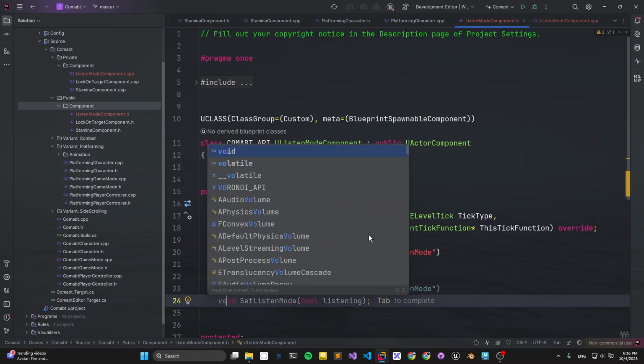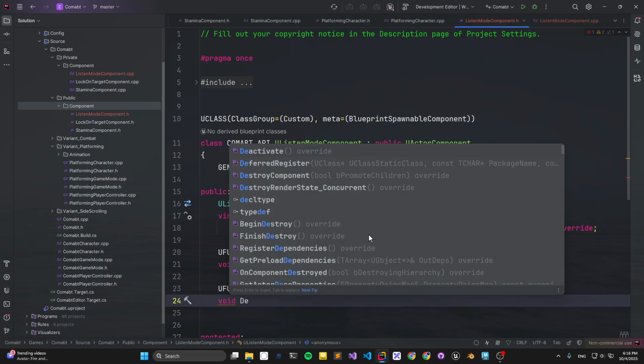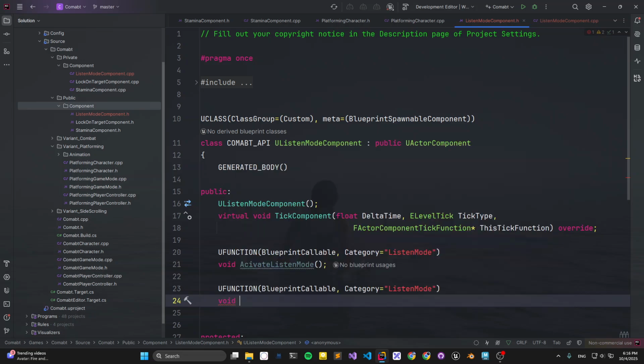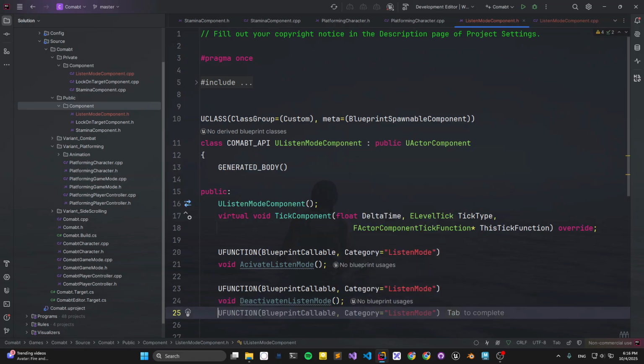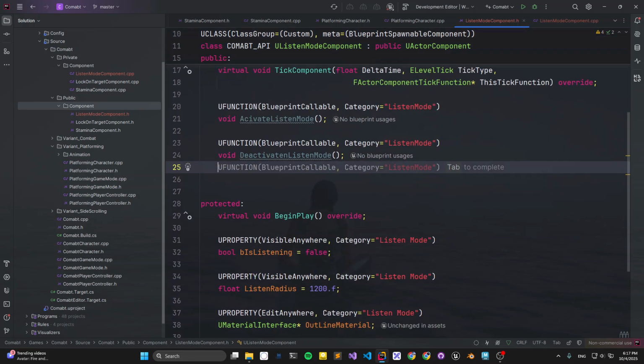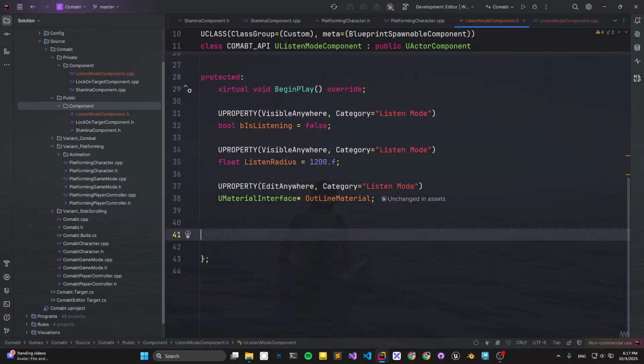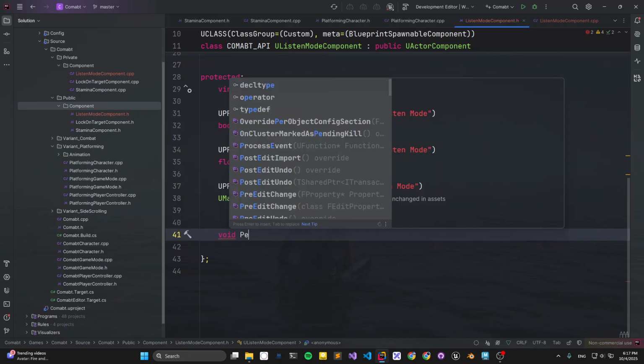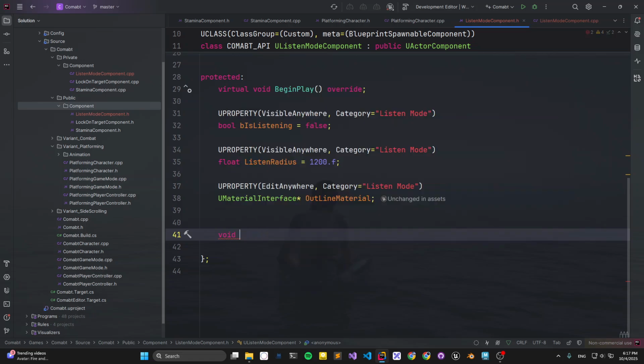The benefit is that it doesn't mess up the character class. Because I want to separate it from other lessons, I think it's better to not use the enhanced input system here, for my convenience and yours. And we're also going to need a function in the protected section, like PerformListeningScan.